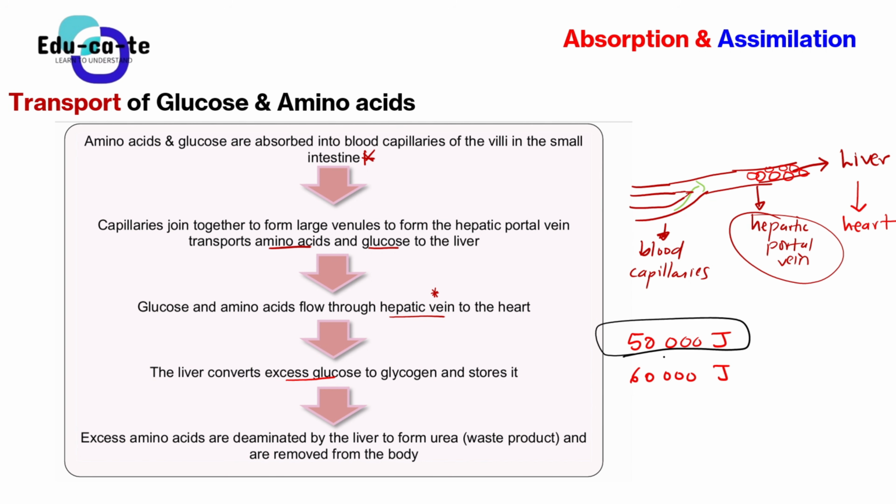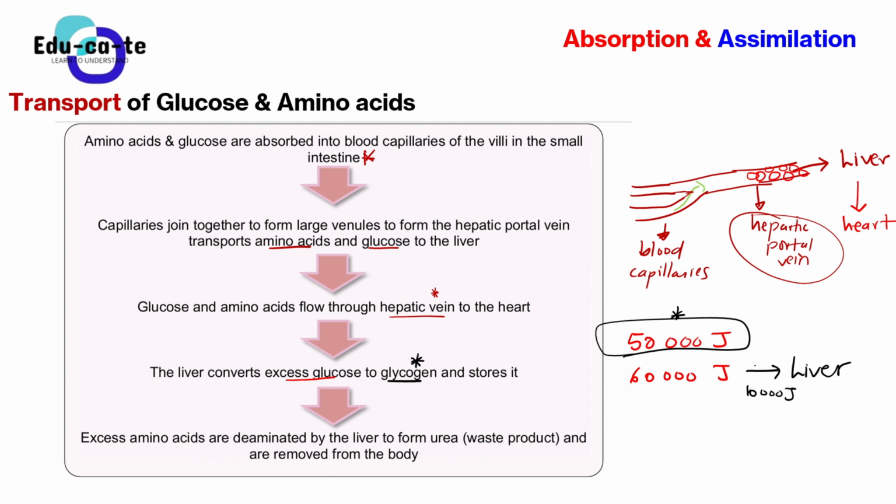After the cells use up the 50,000 that they need, the remaining 10,000 joules of glucose will now go back to the liver. The liver will convert this excess glucose, this extra glucose, because it's more than enough, into glycogen and store it in the liver. So the remaining 10,000 joules of glucose will go to the liver and be stored as glycogen.